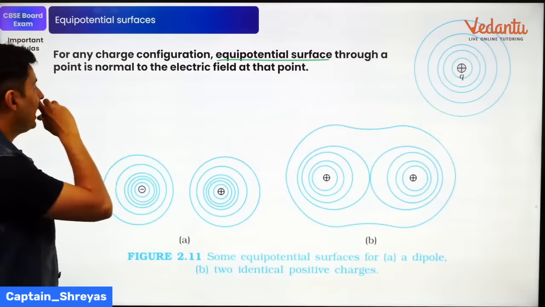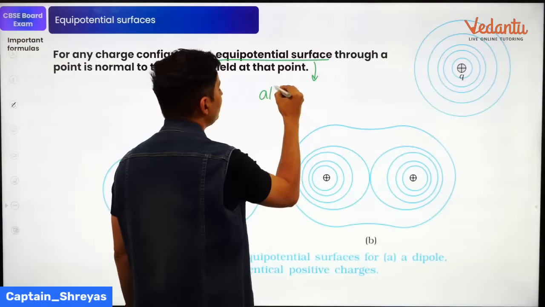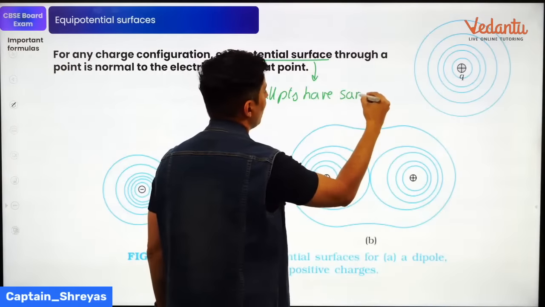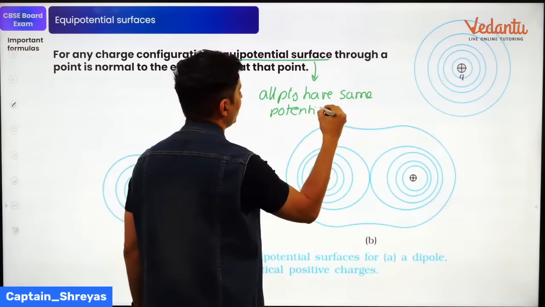Equipotential surface is where all points have the same potential.